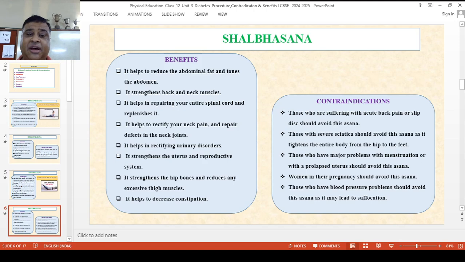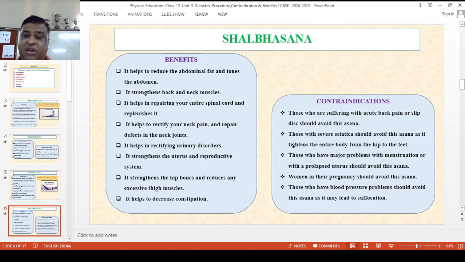It helps to reduce abdominal fat and tones up the abdominal muscles. It strengthens the back and neck muscles. It also helps in repairing the spinal cord, rectifies neck pains and repairs defects of the neck joints. It also helps to rectify urinary disorders. It strengthens the ureters and reproductive system. It also strengthens the hip bones and reduces excessive thigh muscles. It also helps to decrease constipation.